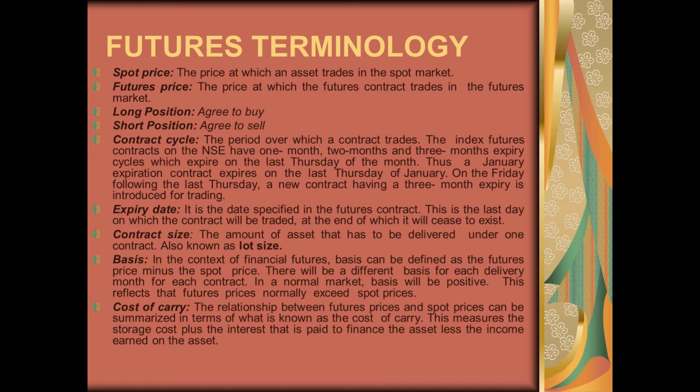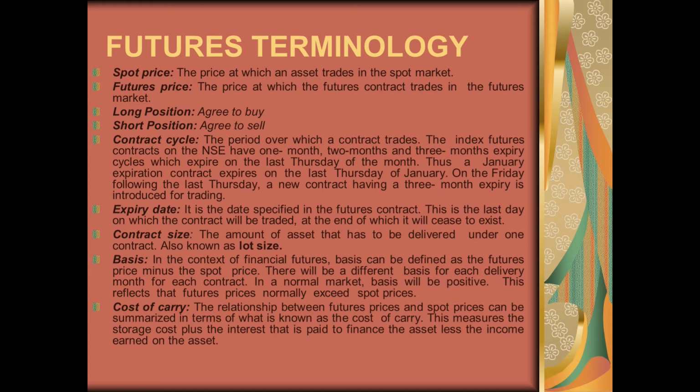This basis becomes smaller and smaller, and the futures price tries to merge with the spot price near maturity. There will be different bases for each delivery month, and normally the futures price is higher than the spot price, so we say that there is a positive basis, and if the spot price is higher than the futures price, we say that there is a negative basis.